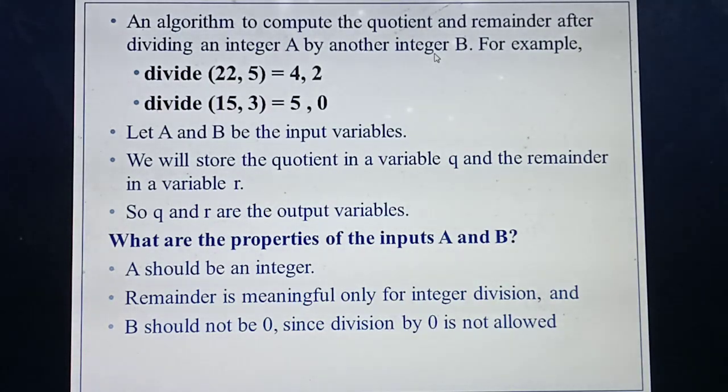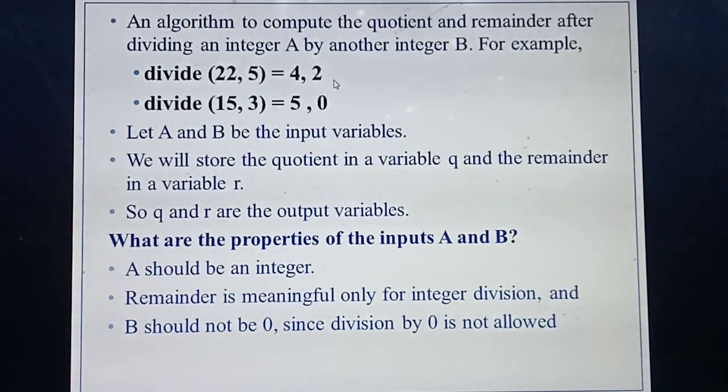Okay, so what's the value of A now, students? 22. What's the value of B? 5. So 22 divided by 5. Next, what's the question? You need to find the quotient as well as the remainder. So the answer you will get: 4 as the quotient and 2 as the remainder.